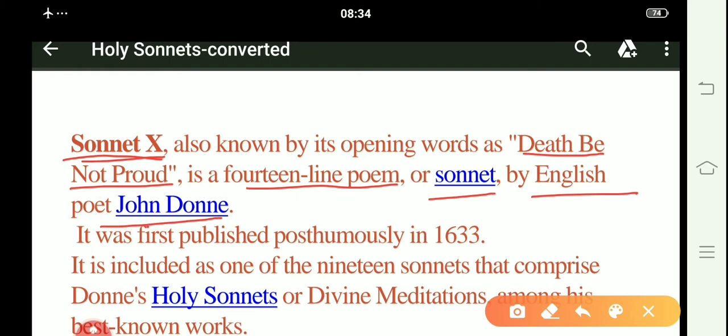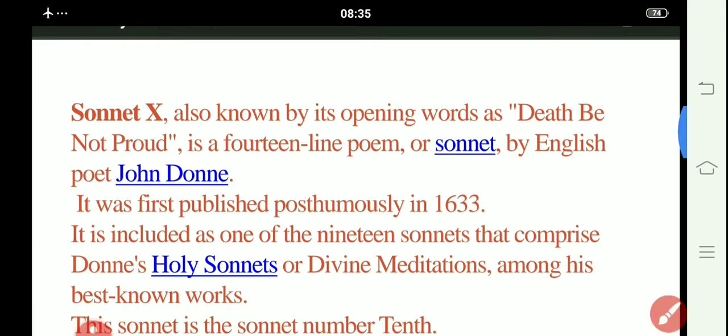So basically, Death Be Not Proud is also known as Sonnet 10, as it comes at number 10 in this collection of work, Holy Sonnets, written by John Donne.